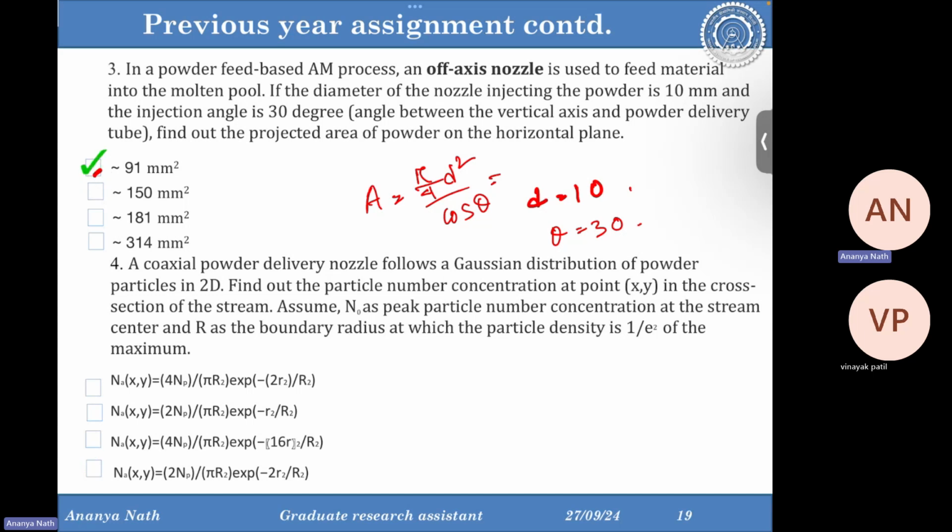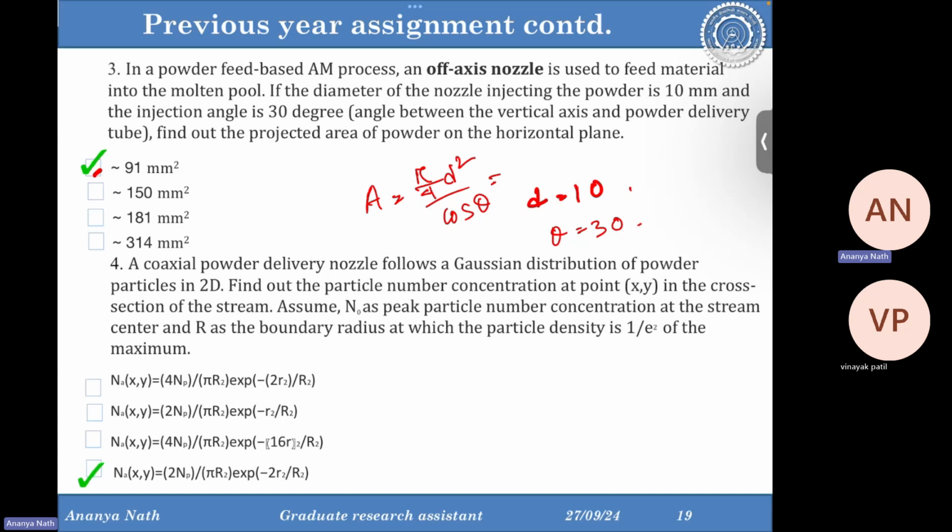A coaxial powder delivery nozzle follows a Gaussian distribution. So it's a simple formula you have to remember. A coaxial powder delivery nozzle follows a Gaussian distribution of the powder particles in 2D. Find out the particle number concentration at point X, Y in the cross section of the stream. Assume N0 is the peak particle number concentration at the stream center, and R is the boundary radius at which the particle density is 1 by e square of the maximum. This is the simple equation of a Gaussian profile. You'll find the same equation in the case of laser as well. You have to remember it.